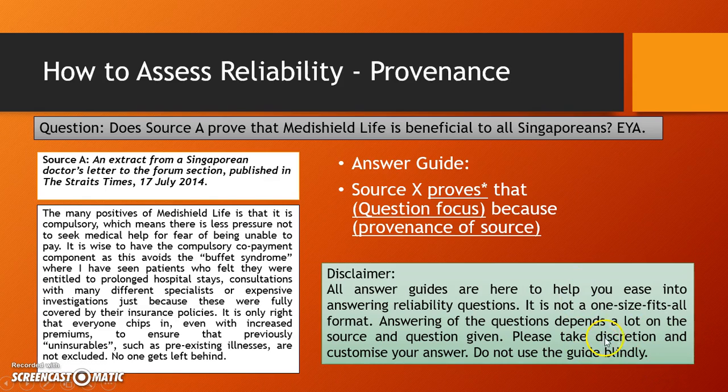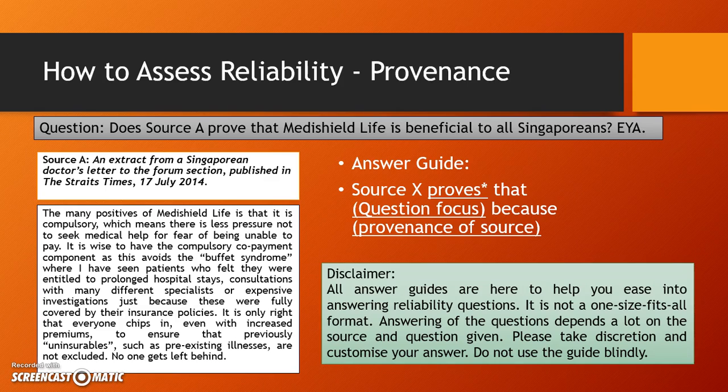So please take this guide and customize your answer to the question and the source. Do not just apply the guide blindly during exams. How do you ensure you don't do this? Make sure you practice. We have given you a lot of practice papers in school.